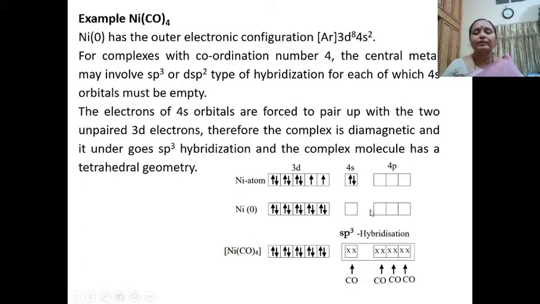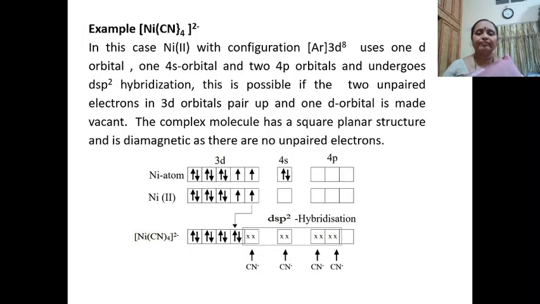The hybrid orbitals are oriented in a tetrahedral geometry, and the four carbonyl groups, each containing an electron pair, are going to occupy the hybrid orbitals. This complex is going to be diamagnetic in nature as there are no unpaired electrons, the geometry is going to be tetrahedral, and the hybridization is sp3.